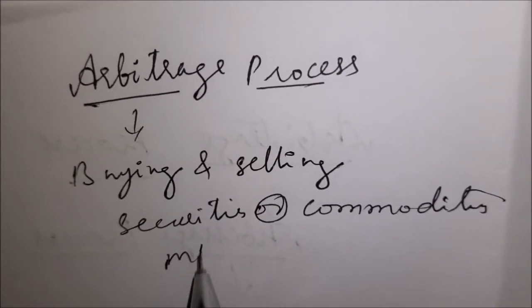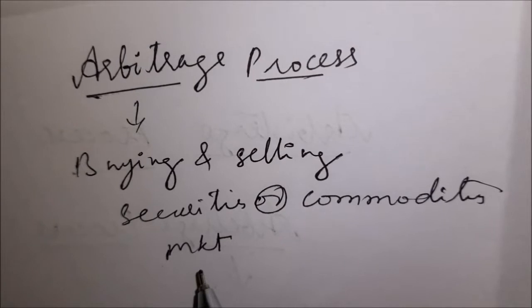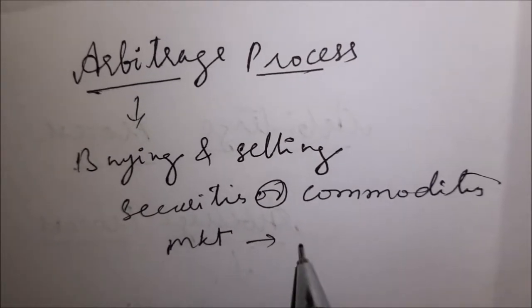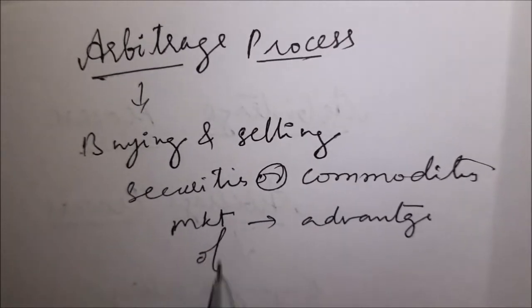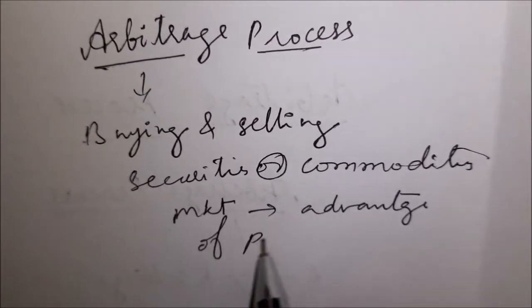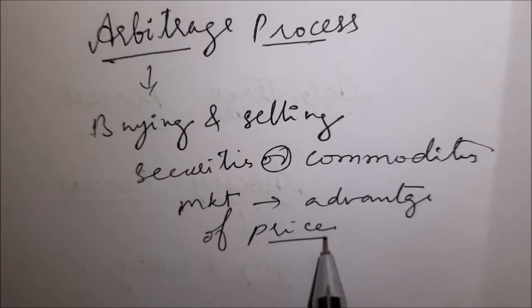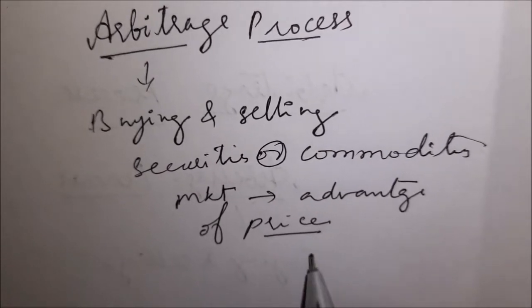Here buying and selling occur to earn a profit. How is the profit earned? Due to the price difference in different markets for the same product. That is called the arbitrage process.